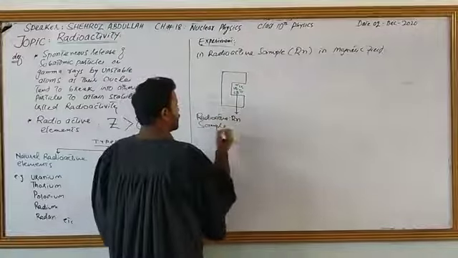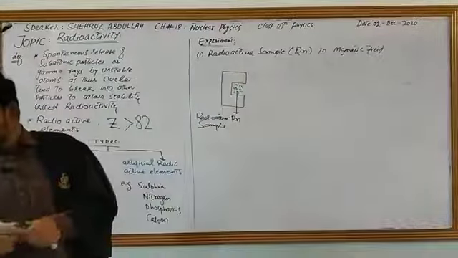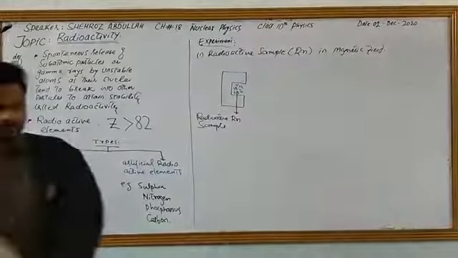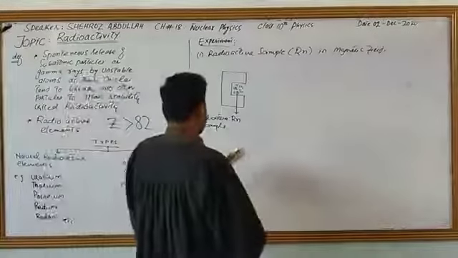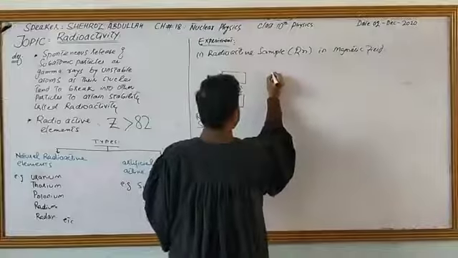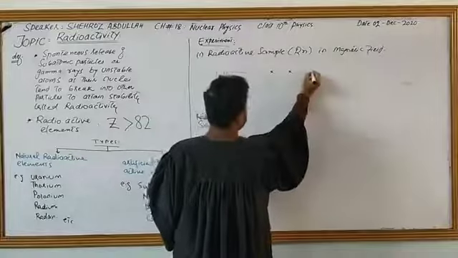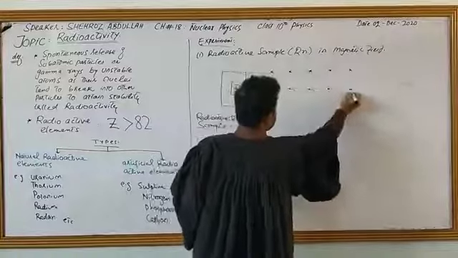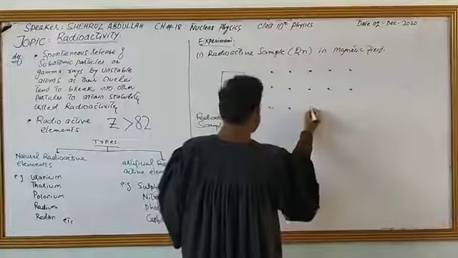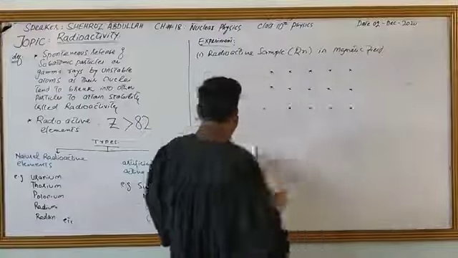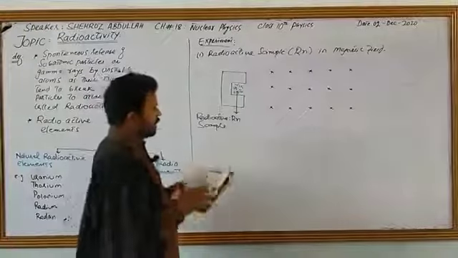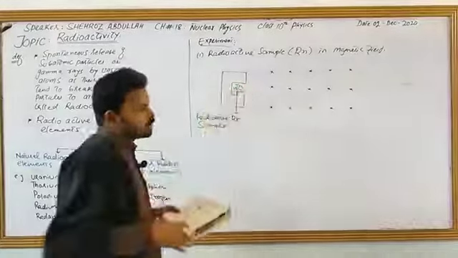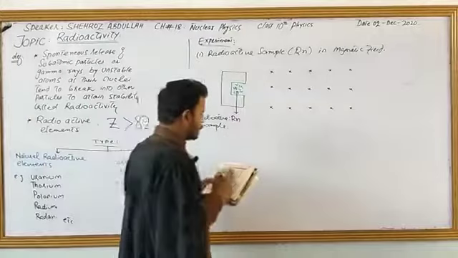Now a magnetic field is provided. This magnetic field is into the page, into the paper.